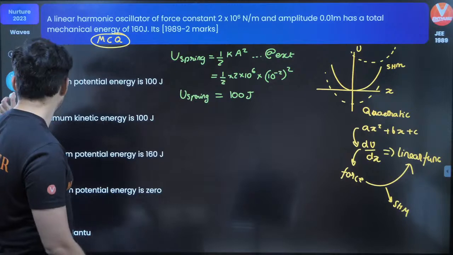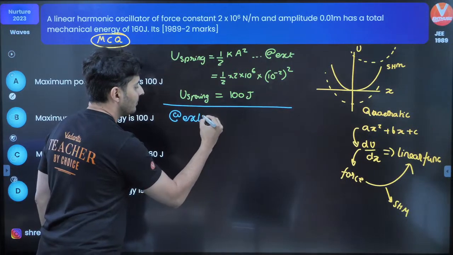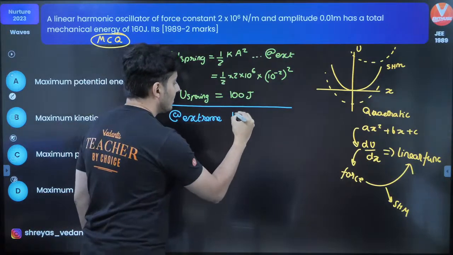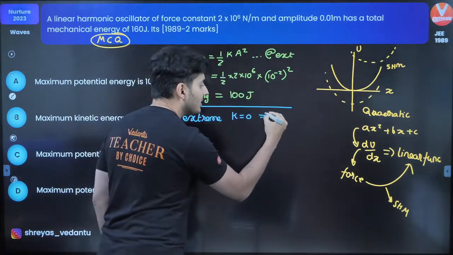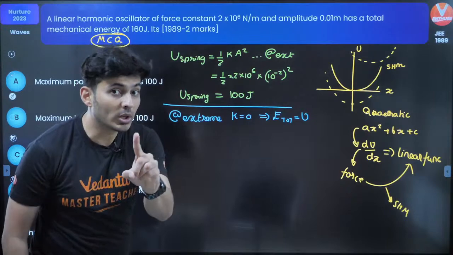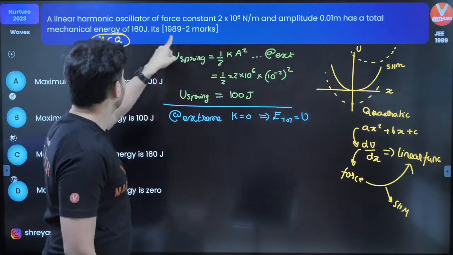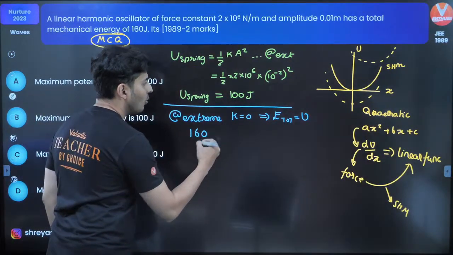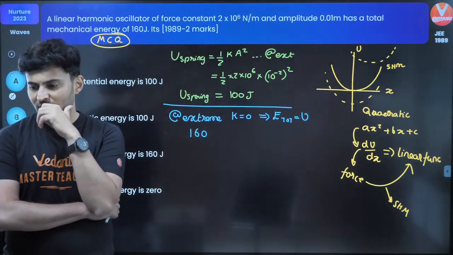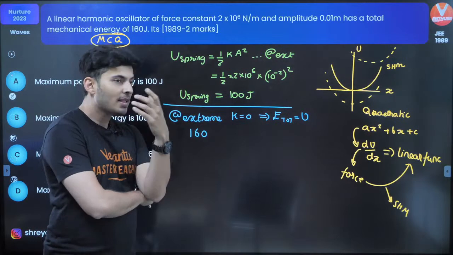Now one more thing. Keep this in mind. At extreme position, what is the speciality? It stops. That means kinetic energy is zero. That means the total energy should be the potential energy. Got it? But here is the catch. The total energy given is 160 joules. 160 is not the spring potential energy. That's the crazy thing.